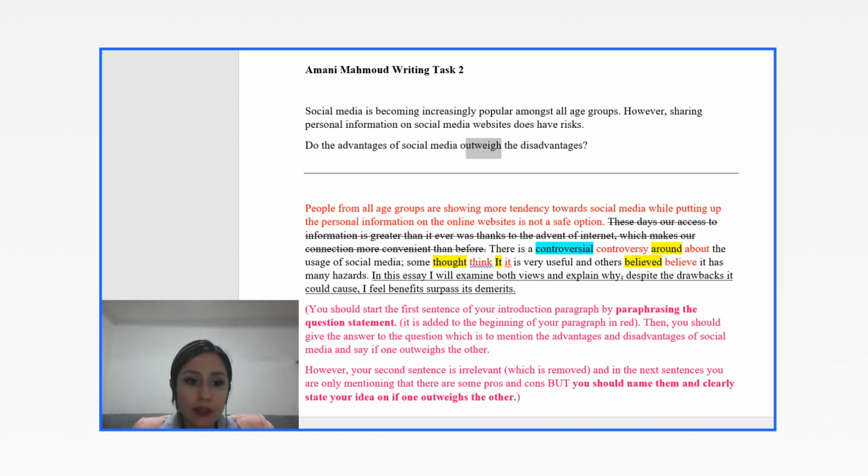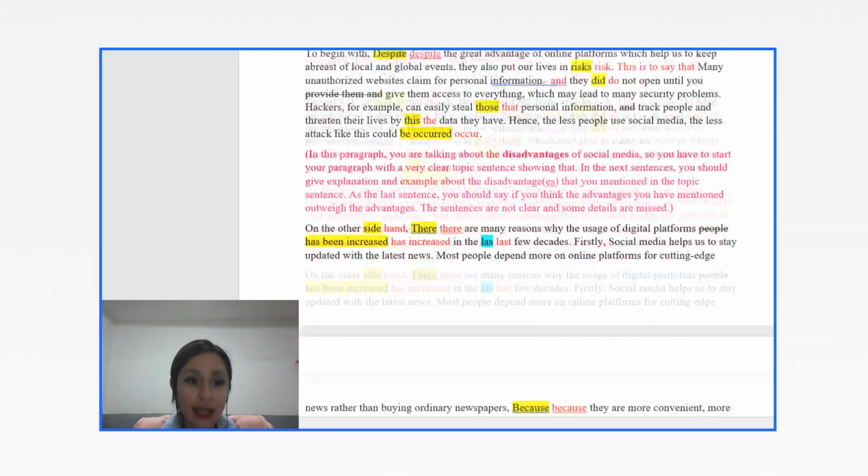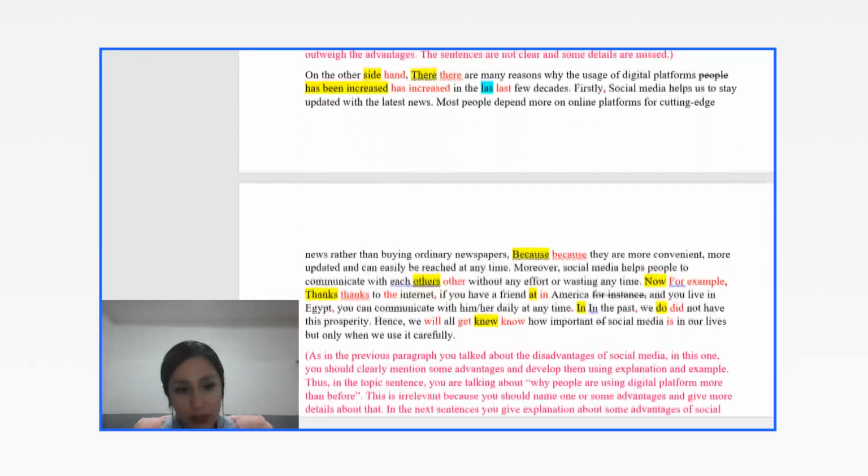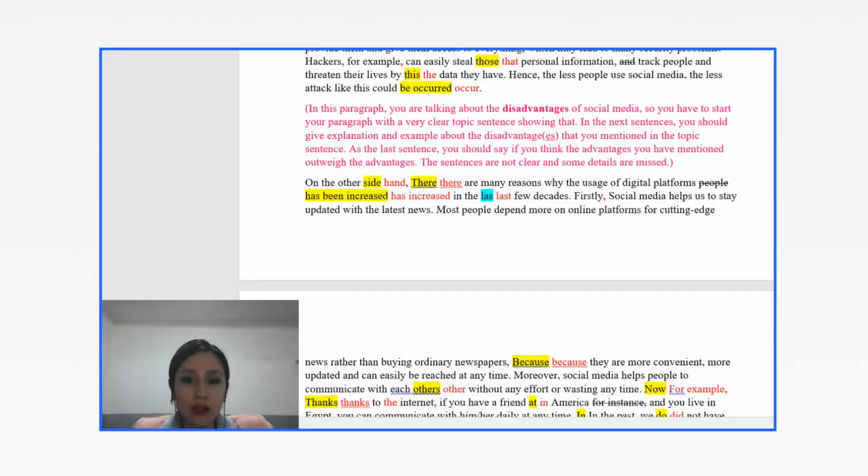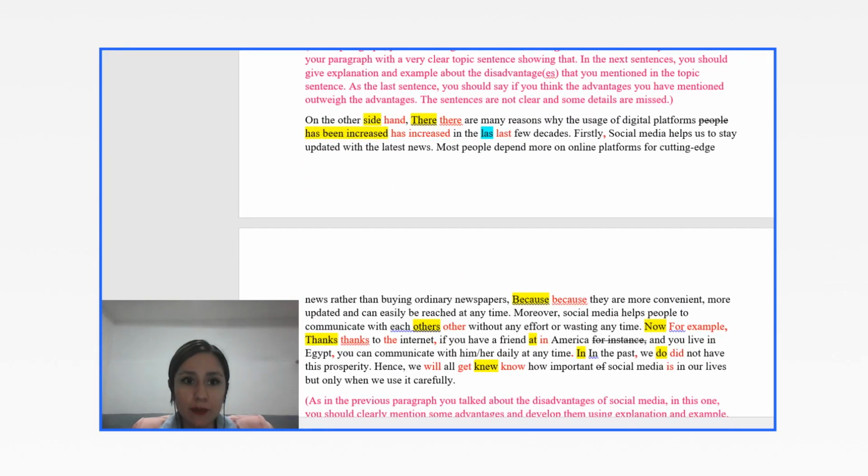You said, on the other side, there are many reasons why the usage of digital platforms people has been increased in the last few decades. This is not a good topic sentence, because here you should clearly and directly say that, okay, the advantages of social media are something. Or in your own words, you should say that very clearly.